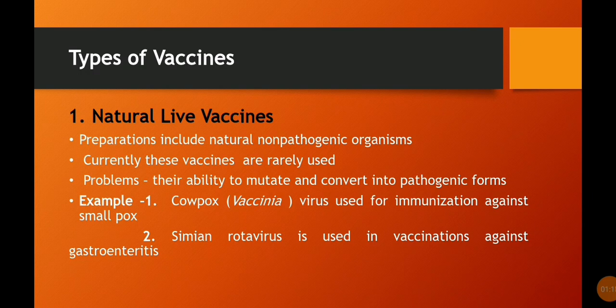Types of vaccines. First is natural live vaccines. Preparations include natural non-pathogenic organisms. Currently, these vaccines are rarely used. Problems include their ability to mutate and convert into pathogenic forms. Examples: first, cowpox, which has the scientific name Vaccinia sp, the virus used for immunization against smallpox. Second, simian rotavirus is used in vaccinations against gastroenteritis.